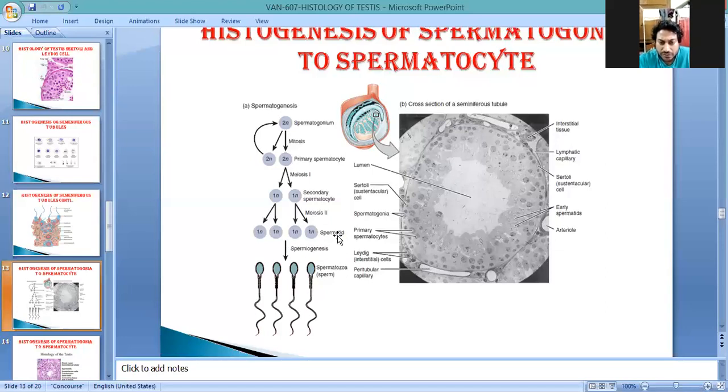Spermiogenesis means spermatid converted into spermatozoa, and the whole process from here to here is known as spermatogenesis. From spermatogonia to spermatozoa, spermatogenesis; from spermatid to spermatozoa, spermiogenesis; and from spermatogonia to spermatid, spermatocytogenesis. There are three terms: spermatogenesis, spermatocytogenesis, spermiogenesis.